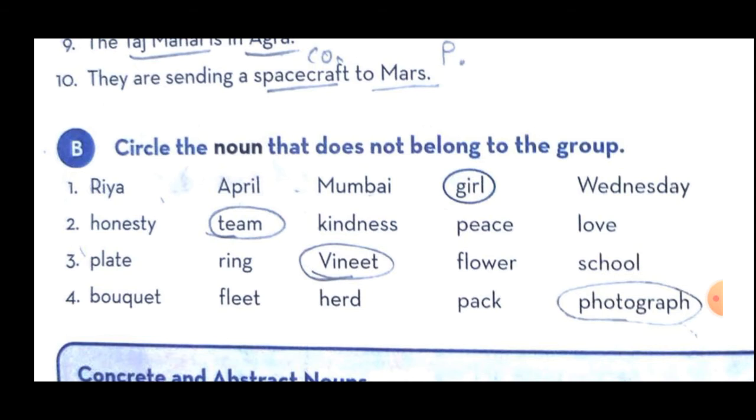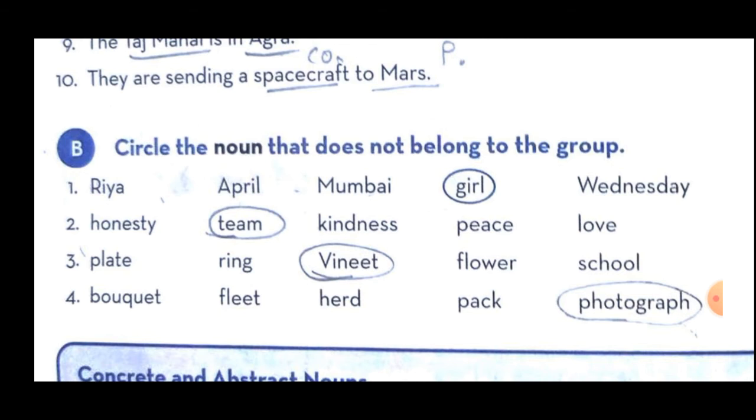In some, 4 nouns are given common and 1 is given proper, and in the next 4 nouns are given abstract and 1 is given proper. And in the next, 4 collective nouns are given, 1 is given common noun. So we have to find out which one is the odd one.